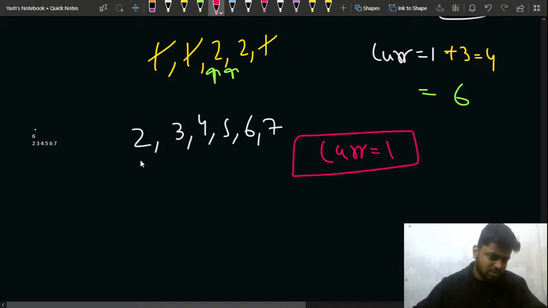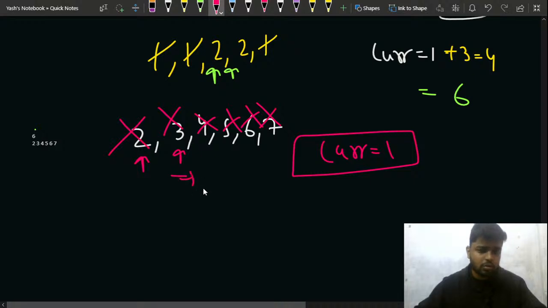Now she can call this granny, and this granny sees that only one granny is present and no other granny is present. So this granny will not go in, because only one granny is present. The 3 also doesn't go because she needs 3 grannies, but currently there is 1. 4 will also not go, 5 will also not go, 6 will also not go, 7 will also not go. So the answer is nothing but 1, right?